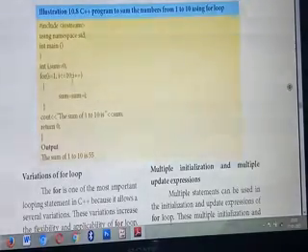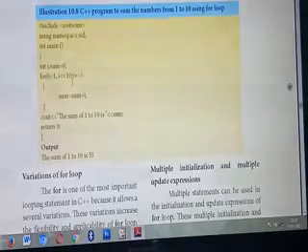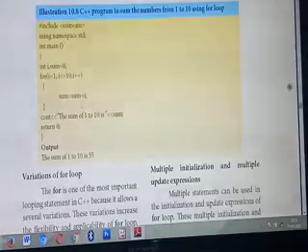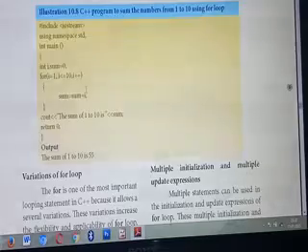Okay, the condition is true, so this statement will execute. What's the value of I now? 1. What's the value of sum now? 0. So 0 plus 1, what's the answer? 1. So now the value of sum is 1. Okay, you got the first value.